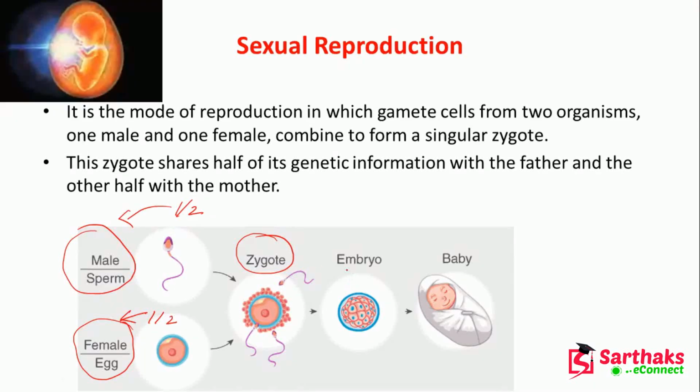Then it will become an embryo, then the baby will be here. So the cute baby will be here. We will study this procedure elaborately.